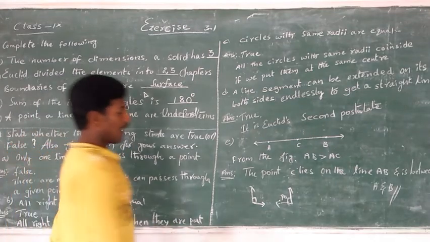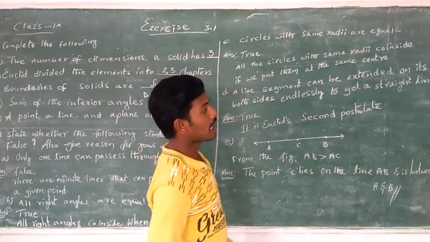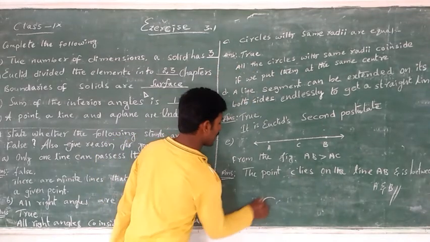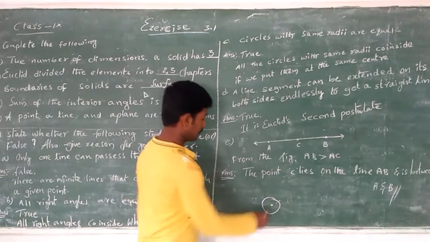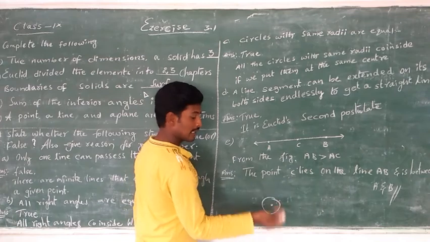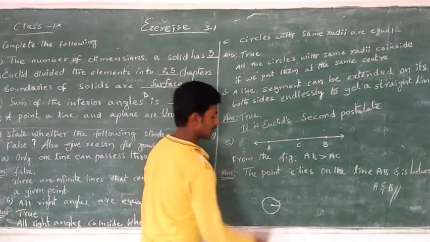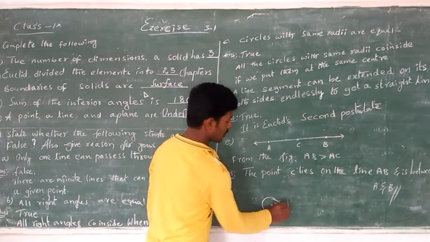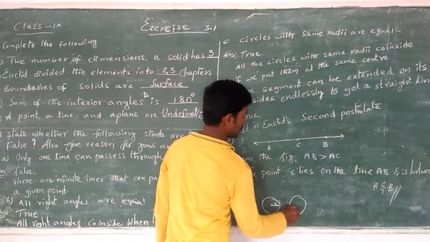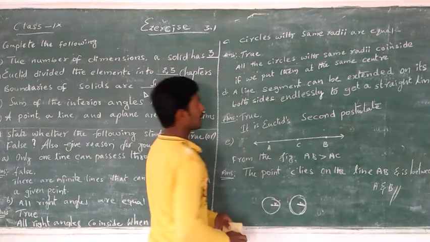Then, circles with the same radii are equal. Radii is the plural of radius. Suppose this circle has a radius of 2 centimeters or 4 centimeters, whatever it is, and we take one more circle that also has the same radius. So the circles are equal.